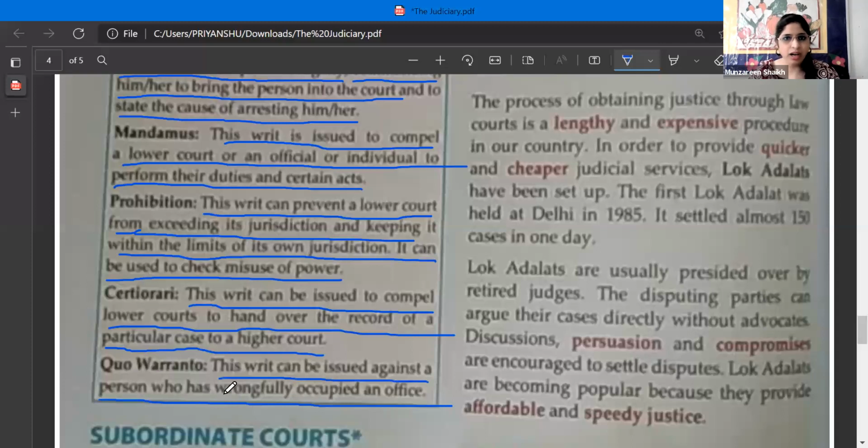Most of the positions are occupied wrongfully, by dominating the person, if it is a lower caste person or a poor person, they tend to dominate them and occupy a place which they are not deserving of. So in that case, a legal command can be issued to that particular person who is dominating and taking the position wrongfully in an office.